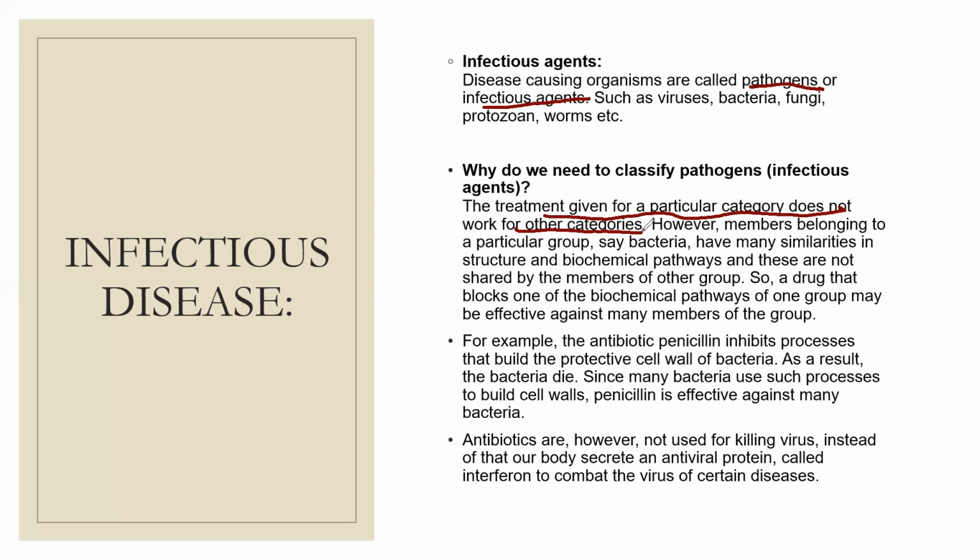Here the example given is the antibiotic penicillin. Penicillin inhibits the building of the protective cell wall of the bacteria. As a result, the bacteria die because the cell wall is not built. Since many bacteria use such processes to build cell walls, penicillin is effective against many such bacteria.